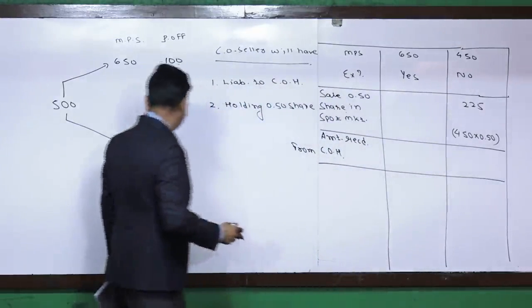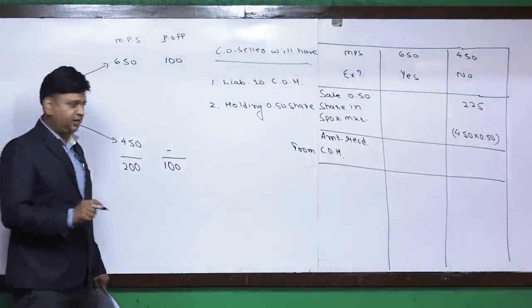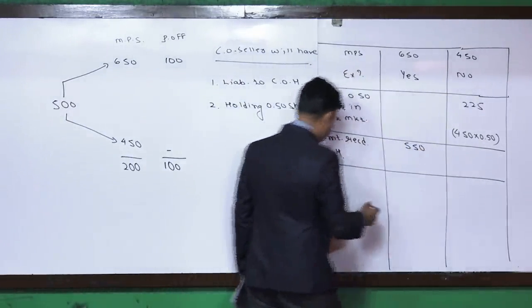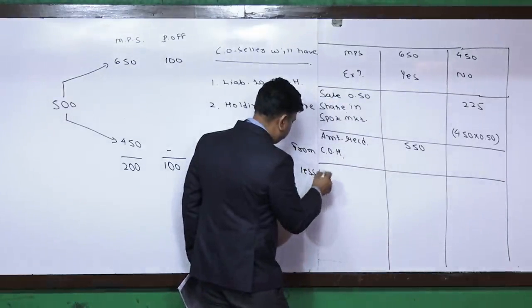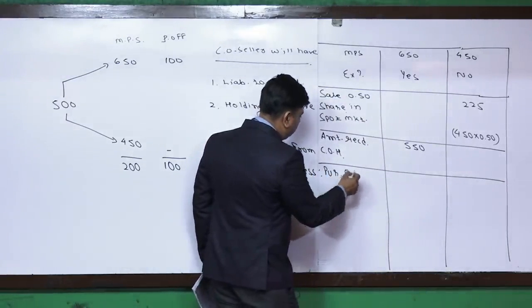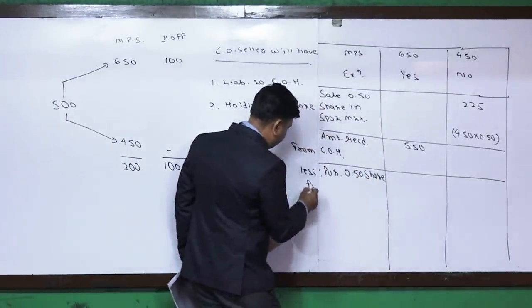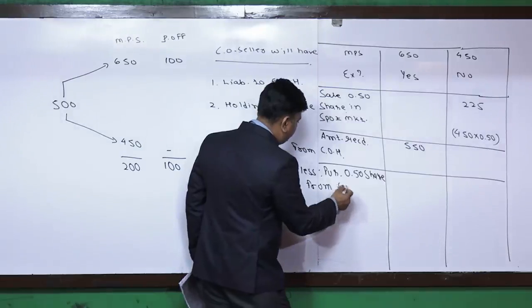How much will you get, friends? The exercise price is 550, so you will receive an amount of rupees 550, less purchase of 0.5 share from spot market,